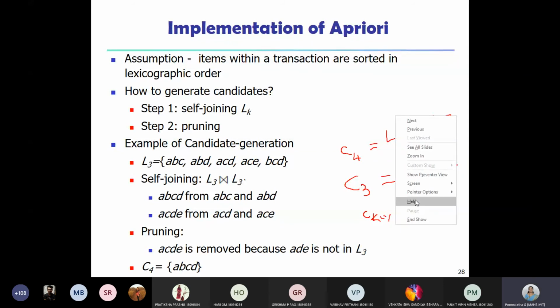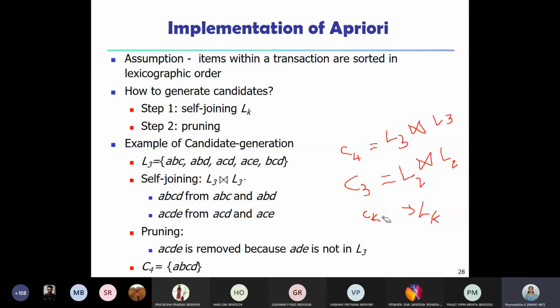If C is 4, L is 3. If C is 3, L is 2. So to generate the candidate items of size K, we require the frequent items of size K minus 1. Hence, LK minus 1 is the input for the candidate generation function.